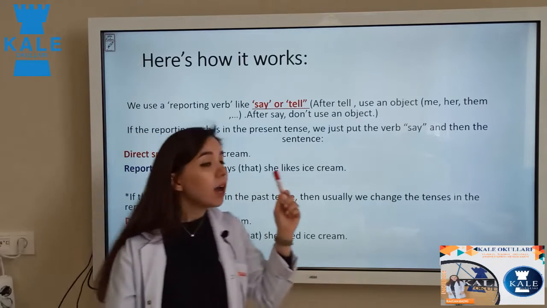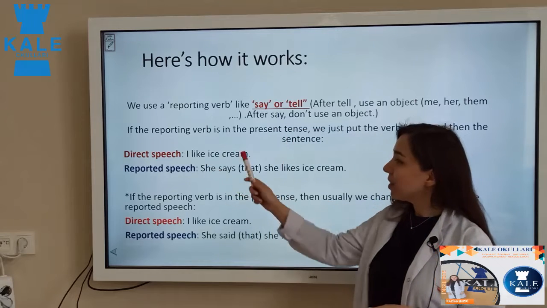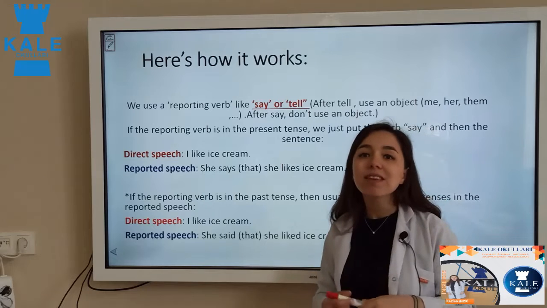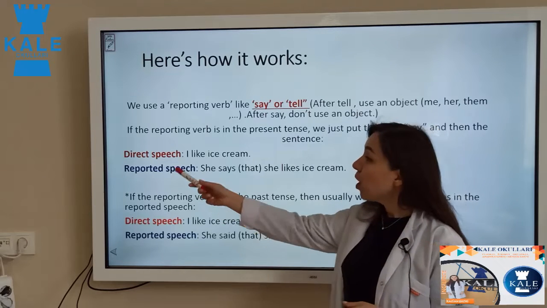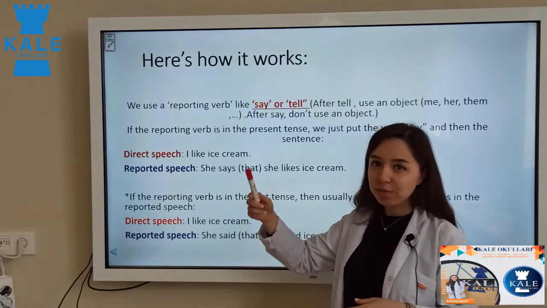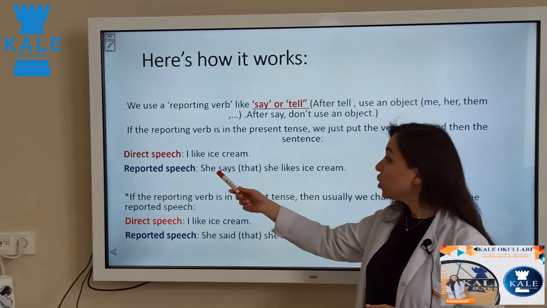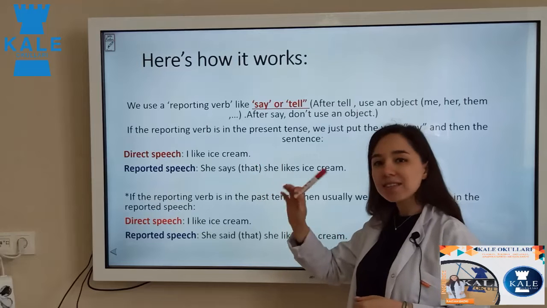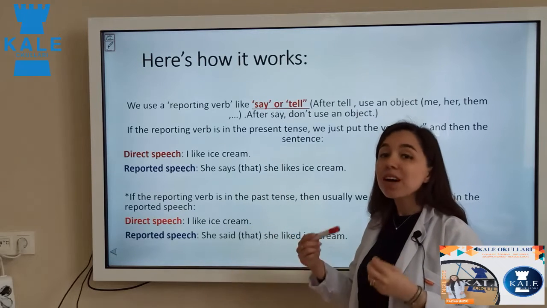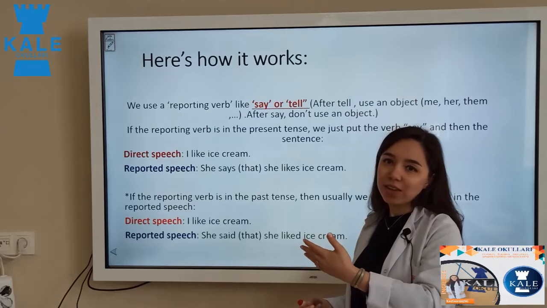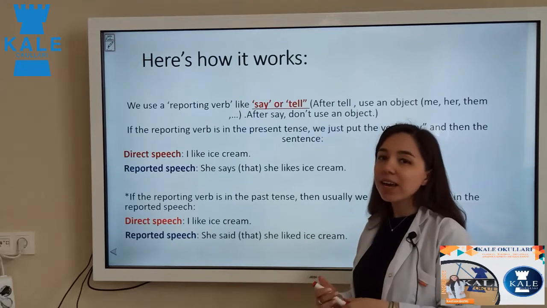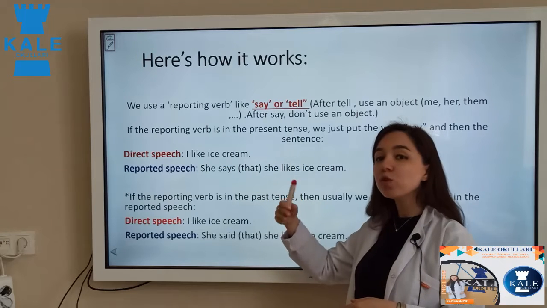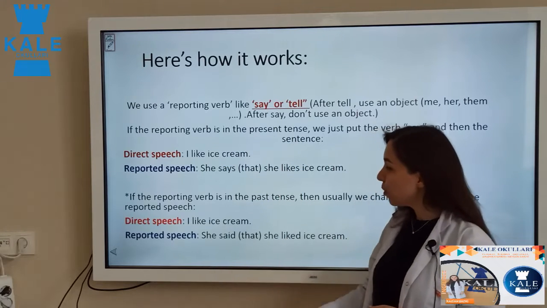Now look at here. In our direct speech, we have this sentence: I like ice cream. Everybody knows that the tense of this sentence is present simple. So when we want to change it to reported speech, one tense before, we say, she says that she likes ice cream. Look at here, the tenses are the same, simple present. But I told you, sometimes we can do it like this, but all the time we cannot use the same tense. We need to change the tense to one tense before.